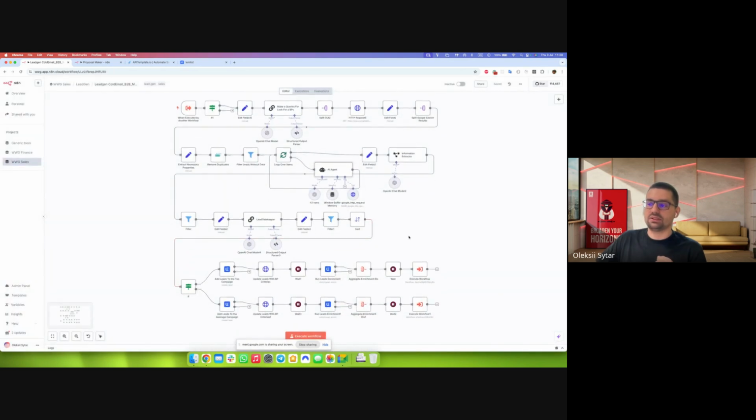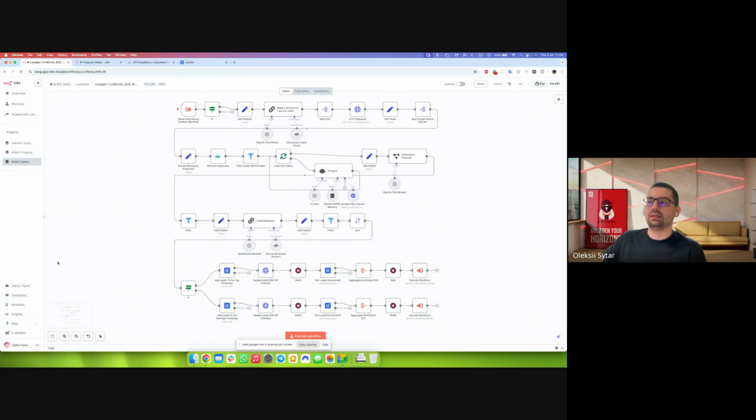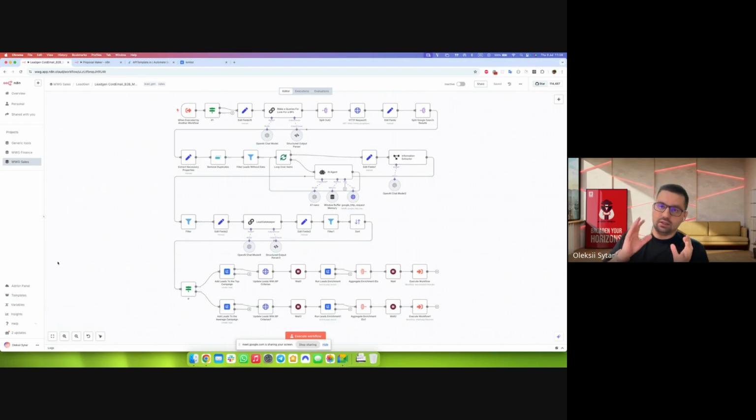But it is not something that is just easy. You can make a copy. By the way, there is a templates library on N8N. But to make a specific prompt for your specific case, for your specific company, you have to be aware of how to make it properly.